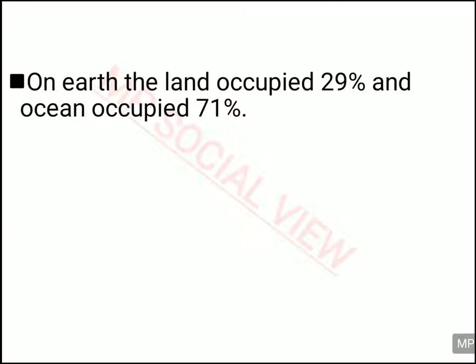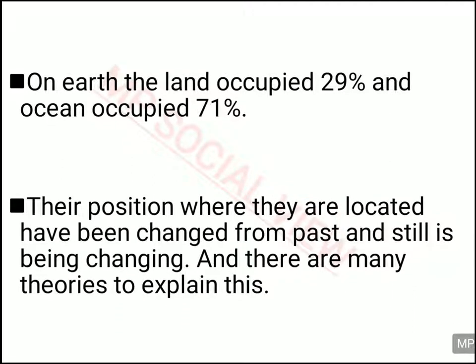position. So as you know, the earth consists of ocean and land; land occupies 29% and ocean occupies 71%. And presently, how the ocean and lands are located, was this position there in the same way in the past or not, and how did this position actually come into existence? To explain this, there are many theories and we are going to analyze those theories one by one and try to understand how the present location of earth, the present distribution of ocean and the continent was achieved.